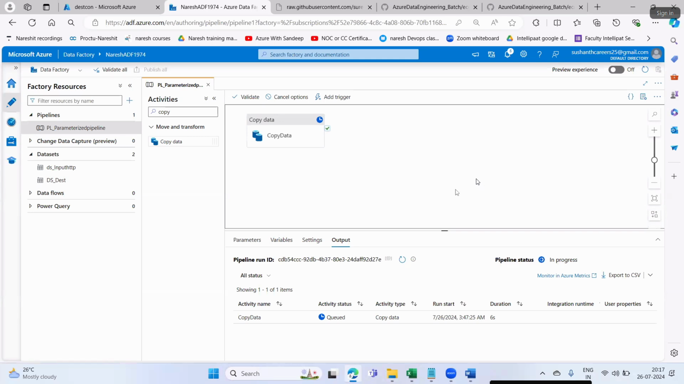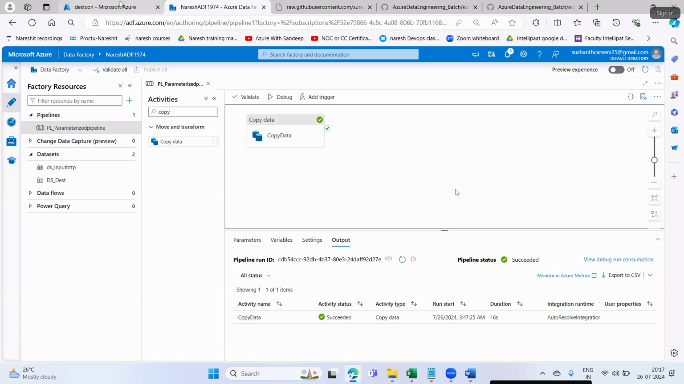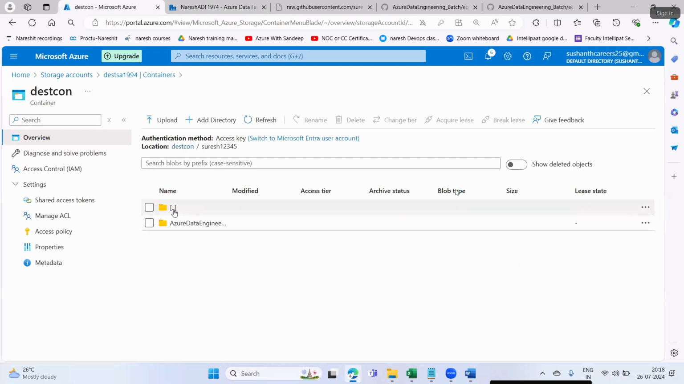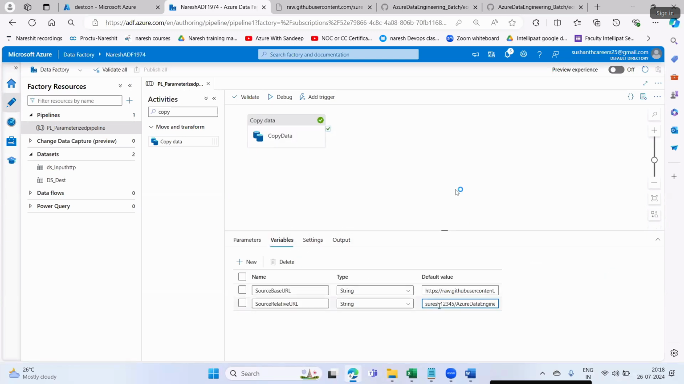It straightforwardly started running the pipeline, and the pipeline is in queue. So just hold on. Yeah, see, it succeeded. Let's go one step back. Take a refresh. Now see, it has loaded the file with our variables approach, case.csv. If I go here, what is the file? I have given case.csv.